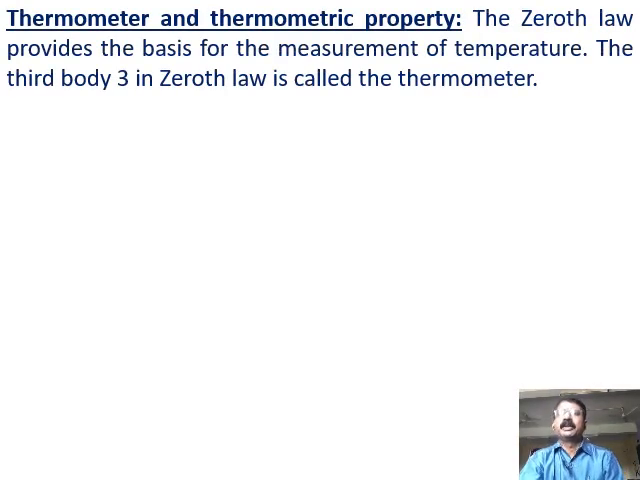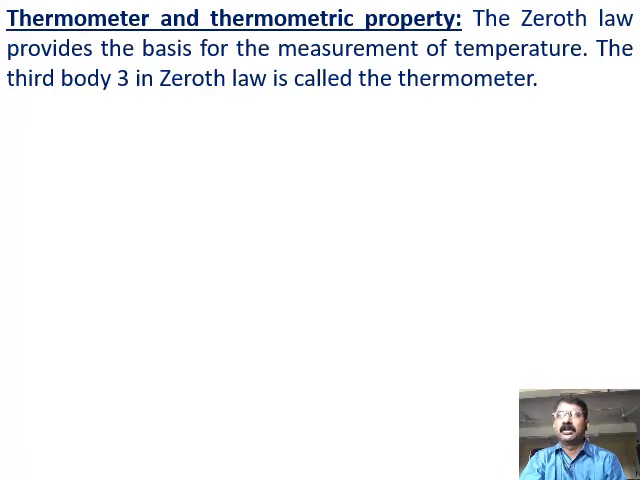Coming to the next topic, thermometer and thermometric property. So you know that a thermometer is a device which is mainly used to measure the temperature of any substance. Now what is the basis for the measurement of temperature? Just now you studied the zeroth law of thermodynamics, where it says that if two bodies are in thermal equilibrium with the third body, then those two bodies are also in thermal equilibrium with each other. Now this is the basis for the measurement of temperature. Here the third body in the zeroth law is a thermometer.